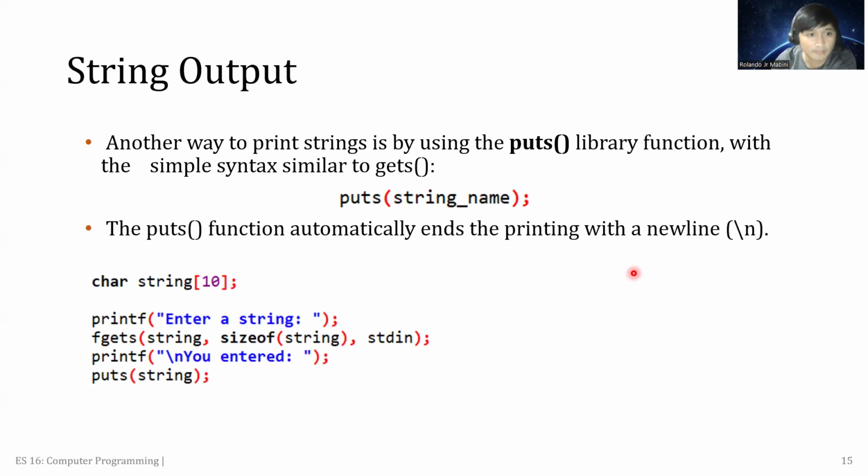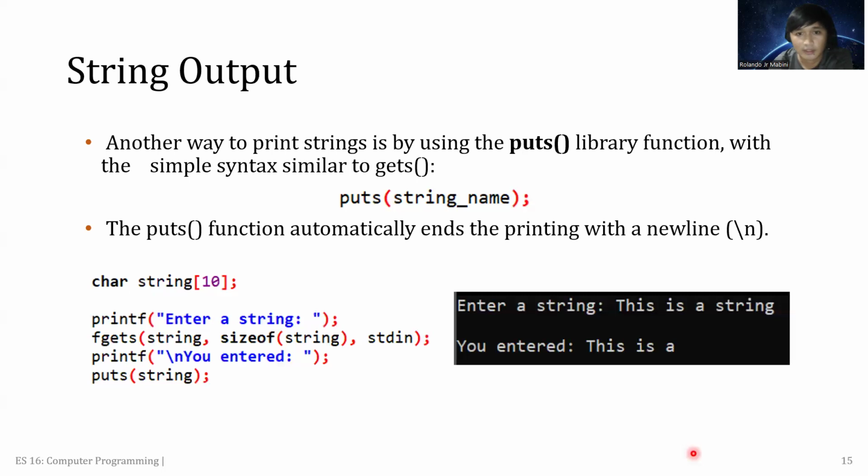So say for example this one here, char string[10] and then printf, fgets(string, sizeof(string), stdin), puts(string). So it will display kung ang user still iyang i-input is this is a string. Since ang atong giset diri is 10 gihapon, so mao ni gihapon ang mo display.